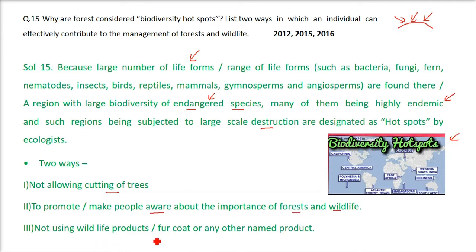And we shouldn't use wildlife products like fur coats. Rich people use the fur of very endangered animals just to show that they are rich. But if we stop using it, people will not be making it, which means they will not be killing these animals for their fur and coats, which are very expensive when they come into the market.